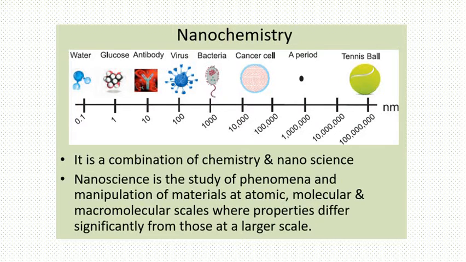Some objects like a tennis ball and human hair we can see with our own eyes, but there are some particles or organisms like bacteria, viruses, red blood cells we cannot observe with naked eyes. These are known as nanomaterials, the tiny particles, the small materials. Nanoscience is the study of phenomena and the manipulation of material at atomic, molecular, and macromolecular scale, where the properties differ significantly from those at the larger size.